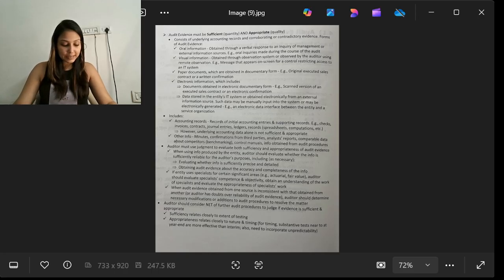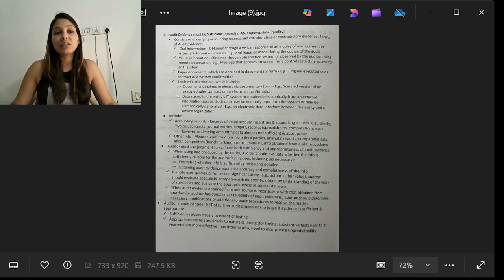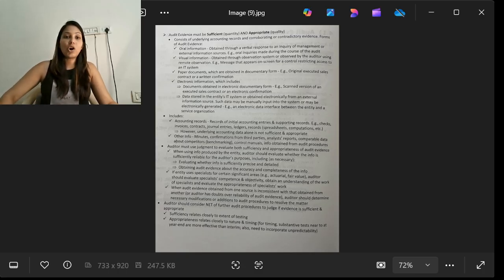If the entity uses a specialist for certain significant areas such as actuarial or fair value, the auditor should evaluate the specialist's competence and objectivity, obtain an understanding of the work of the specialist, and evaluate the appropriateness of the specialist's work. So the auditor can rely on the specialist report, but should gain comfort over the specialist's competence and the results they have provided, whether they are competent enough to provide the data or not. So their background and competency should be properly evaluated.